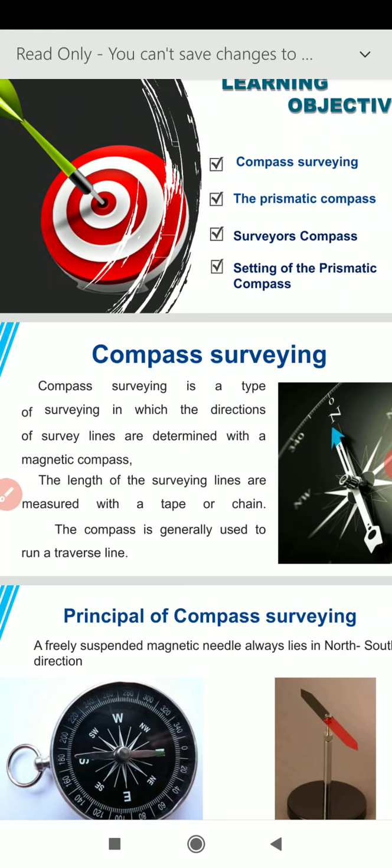Then triangulation is not possible, so we adopt the method of traversing, meaning joining of various lines, and then we measure the bearing and the angle between the various lines to complete that traverse. That is the role of compass surveying.